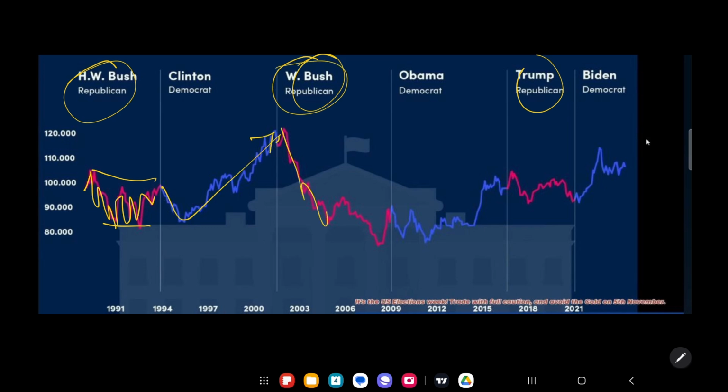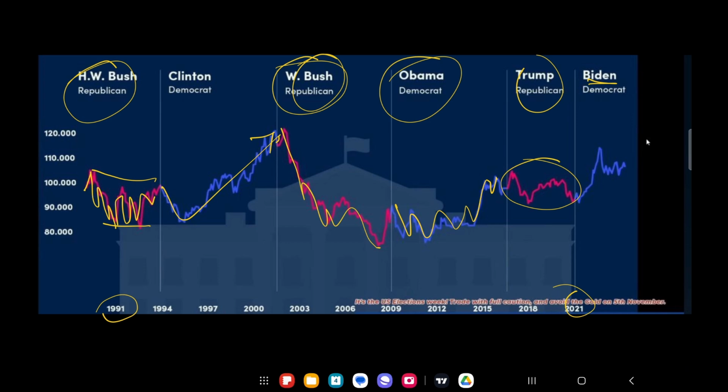George Bush comes, bearish. Obama comes, slightly bullish but still stable. Trump comes, no war, nothing in the world, and we see a very stable dollar from 1991 to 2021. Again, Biden comes, and you know how many wars we have seen in the last 5 years, right? With a pandemic as well. So we have a very strong bullish rally here.